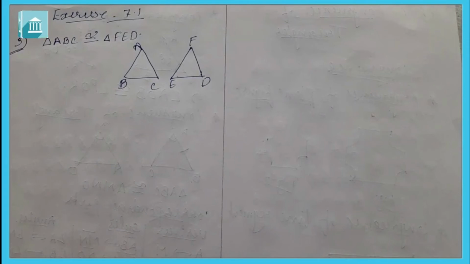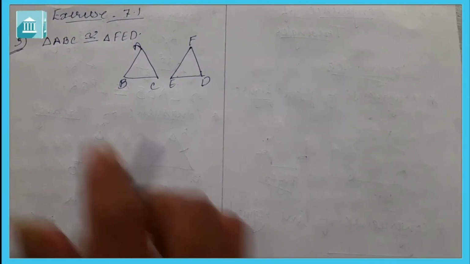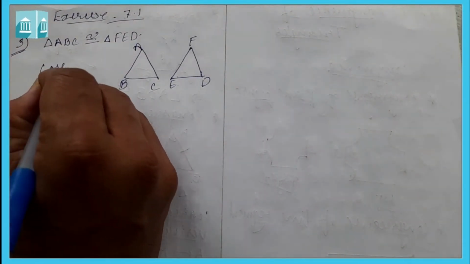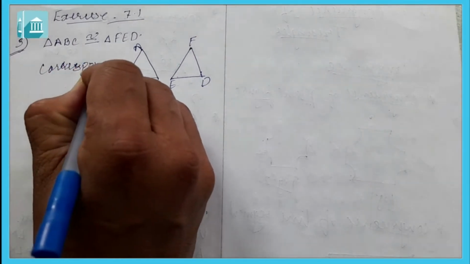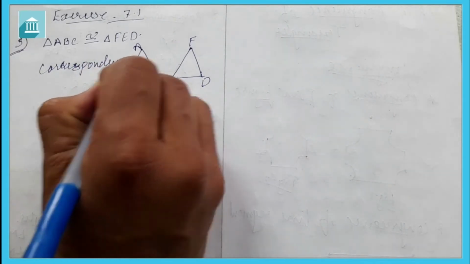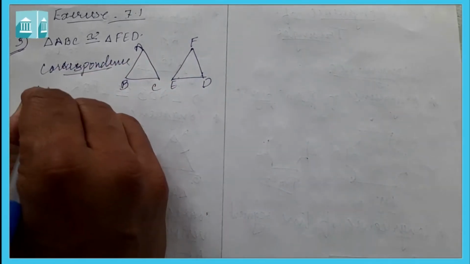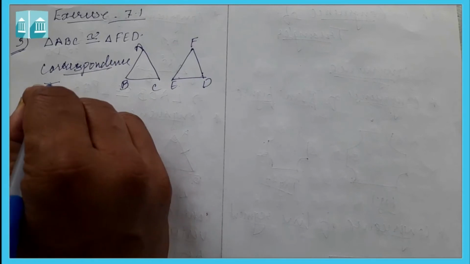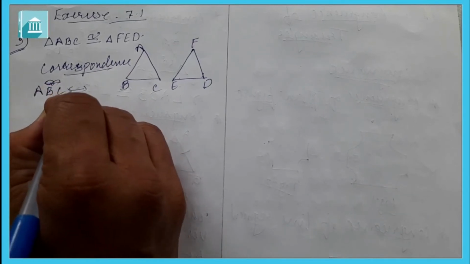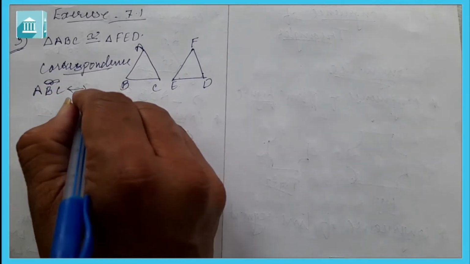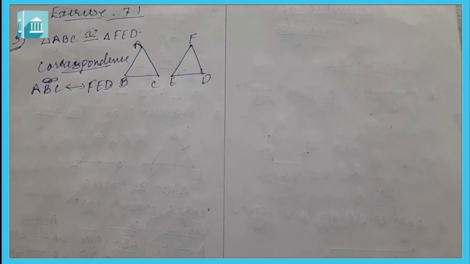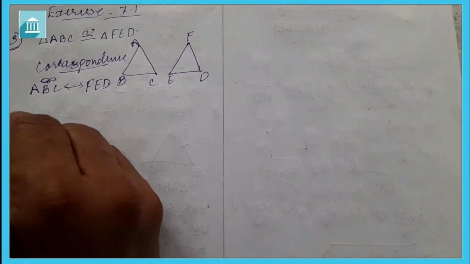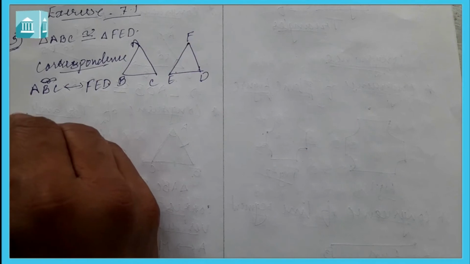Now the correspondence is given: ABC corresponds to FED. Write all the corresponding congruent parts of the triangles. So now we have to write the corresponding congruent parts of the triangles.